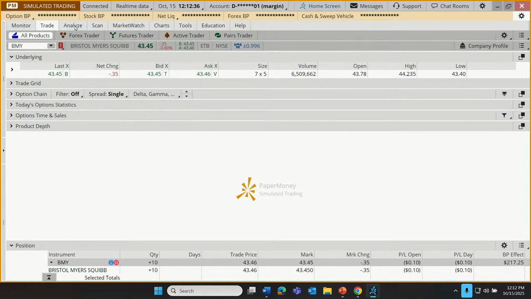Hey, what do you know? It wasn't the price that we were seeing at order entry. We paid the market price. Turned out to be 43.46.